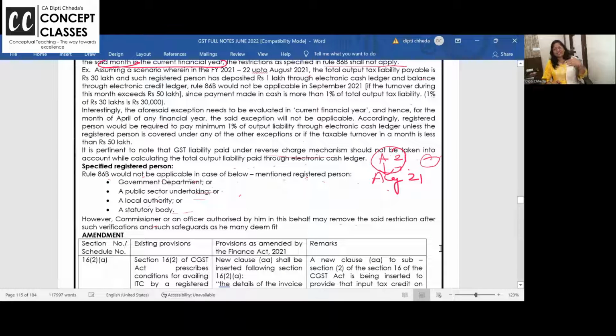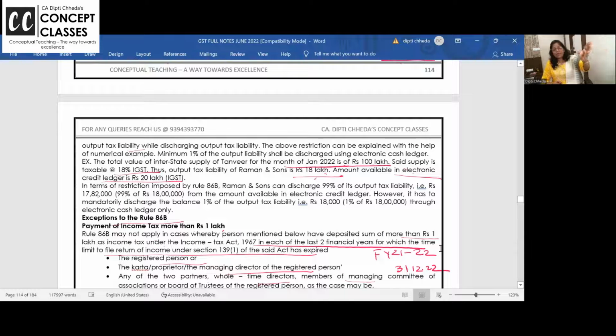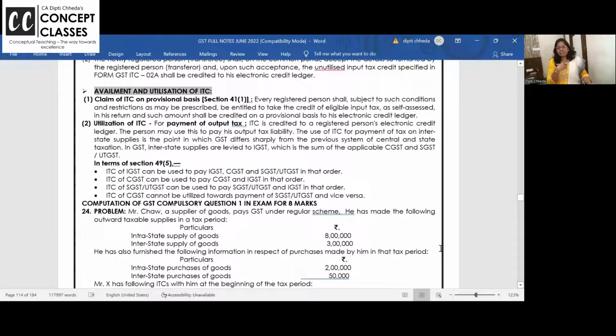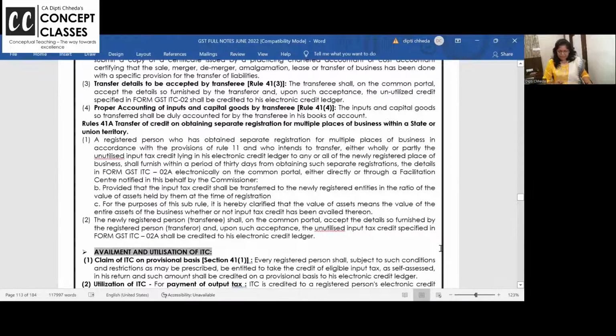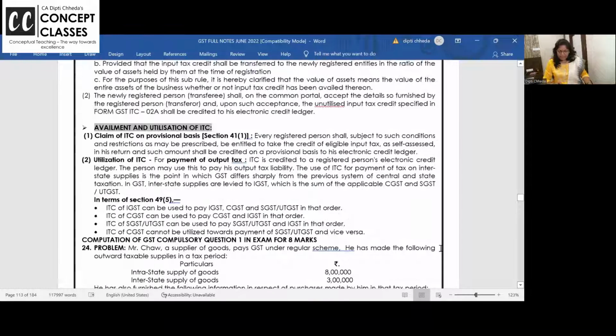This amendment we have already seen yesterday: along with the existing conditions of section 16, that you have to receive the goods and have an invoice and debit note, one more condition is now added in section 16. The supplier should show it in his output tax so that it is auto-populated in my GSTR-2B and I can take that much credit. Otherwise, there is a new rule there too: if I have shown invoices as my purchases and you have not shown them, then only 5% of what is eligible we can take. We've seen that. Okay, so this is all about 86B.